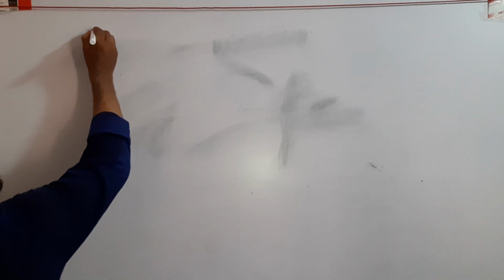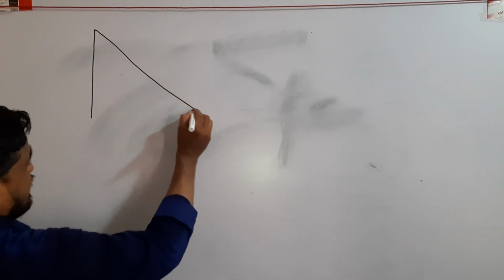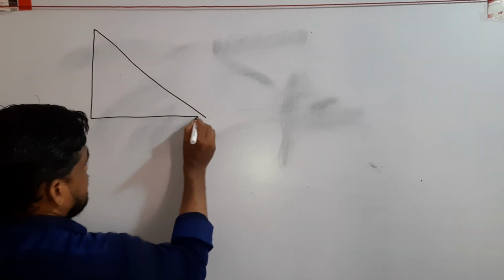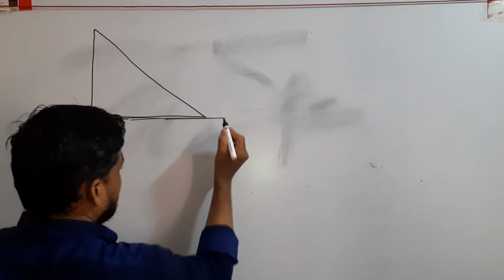Suppose, consider an inclined surface on a ground.